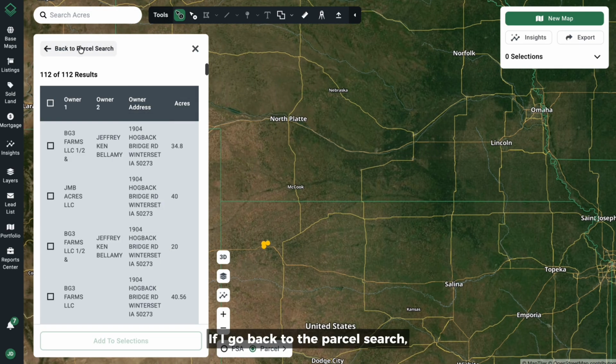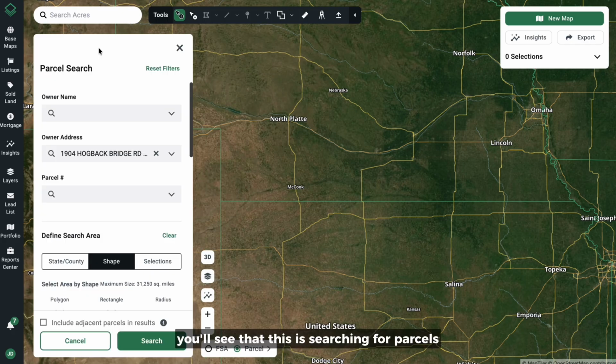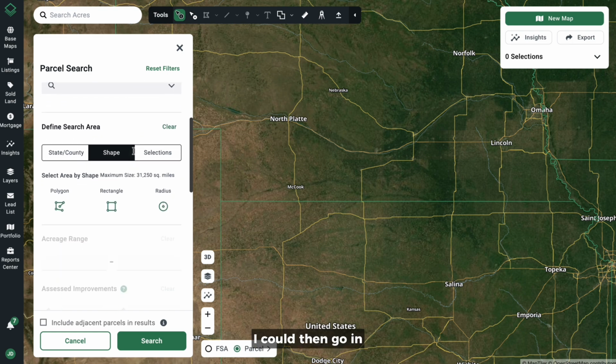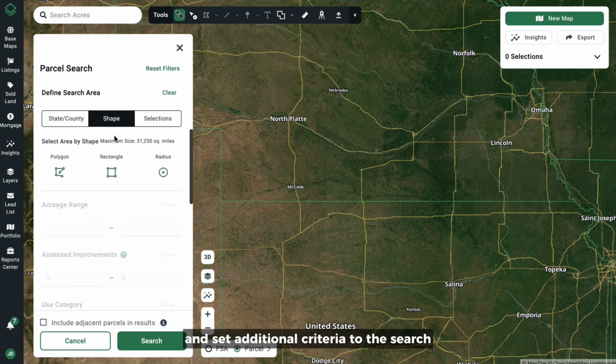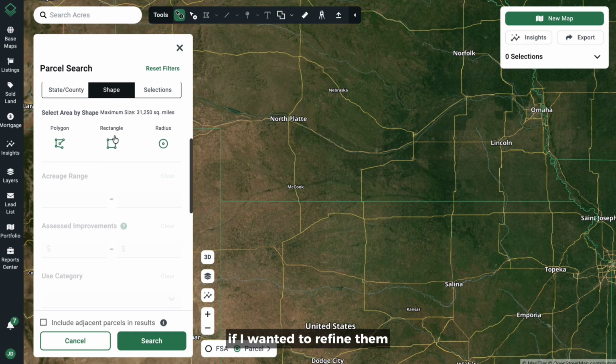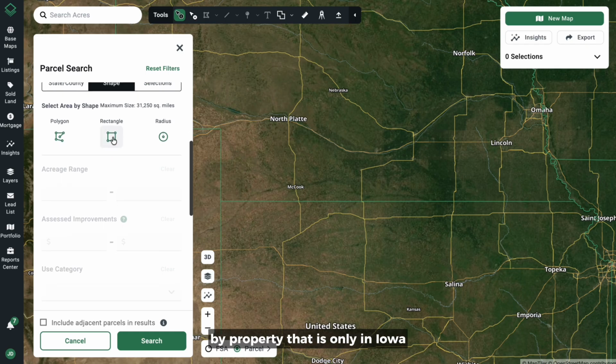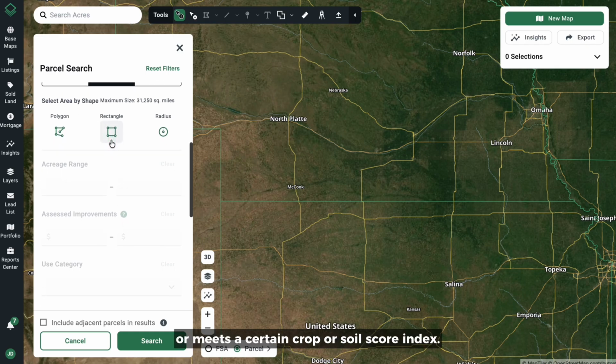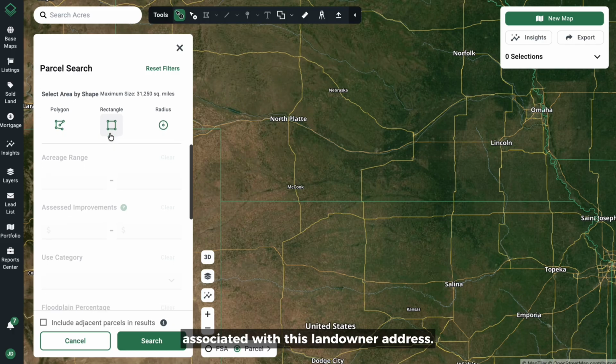If I go back to the parcel search, you'll see that this is searching for parcels by a specific owner address. I could then go in and set additional criteria to the search if I wanted to refine them by property that is only in Iowa or meets a certain crop or soil score index. I could then refine the results of the land associated with this landowner address.